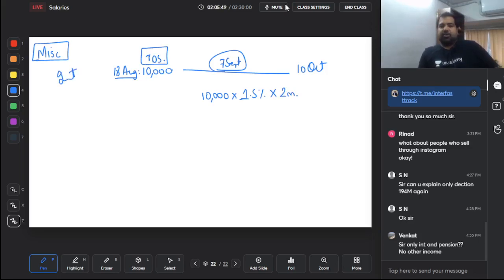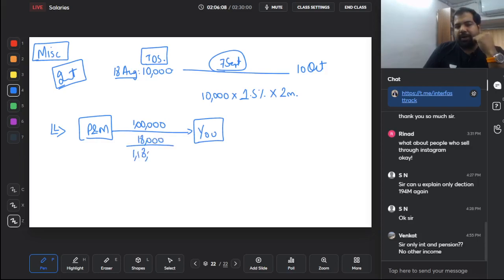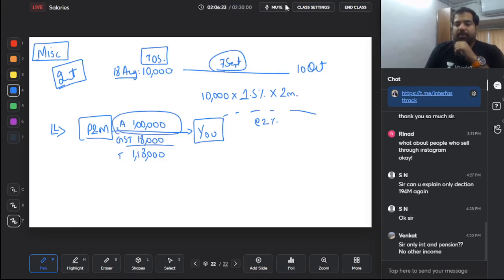Guys, this is interest section under TDS. Next. Guys, let's say this is you and you have rented some plant and machinery and that person has charged you rent of 1 lakh rupees plus GST of 18,000. So totally invoice amount is 1,18,000. You know you need to deduct TDS at the rate of 2%. But 2% of what, guys? 2% of the core amount or the GST amount or the total amount? 2% only of the core amount.